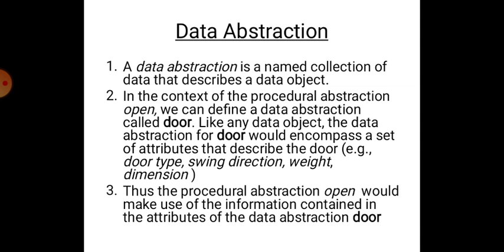Like any data object, the data abstraction for door would encompass a set of attributes that describe the door. So when you say door, it has many properties or attributes. For example, door type, whether it is wooden or aluminum; swing direction, in which direction it is moving, clockwise or anti-clockwise; weight, what is the weight of the door; dimension, that is what is the width and what is the height. So all these attributes describe the door. Point number 3. Thus, procedural abstraction open would make use of the information contained in the attributes of the data abstraction door.